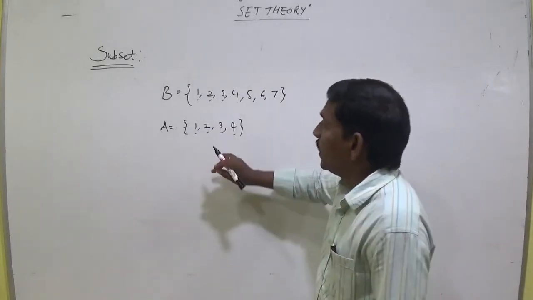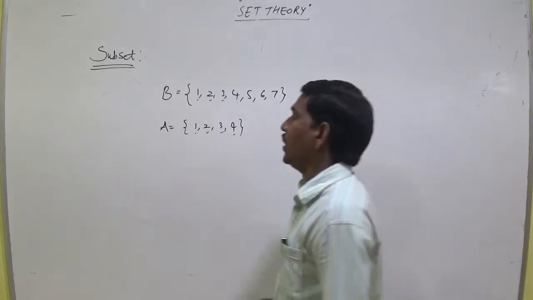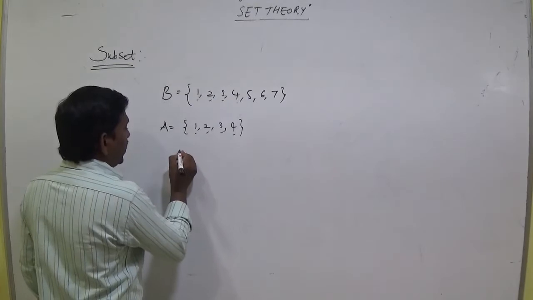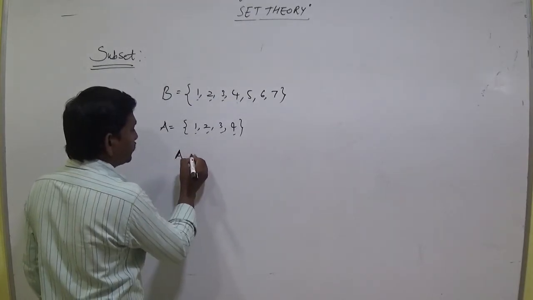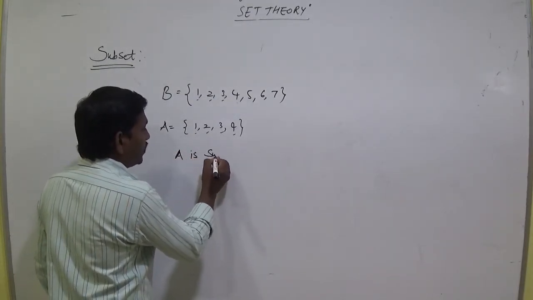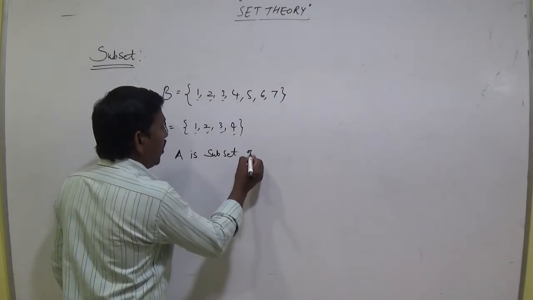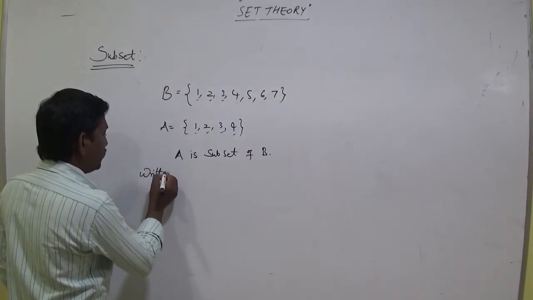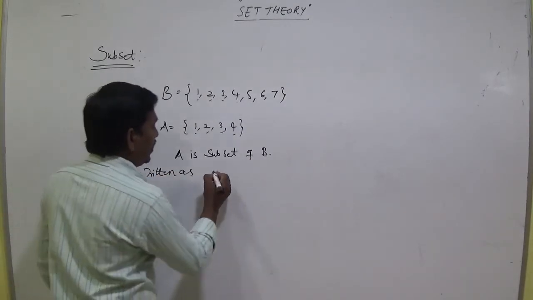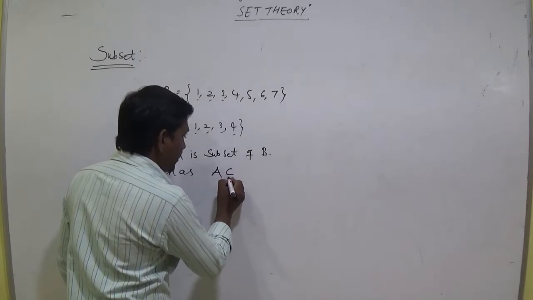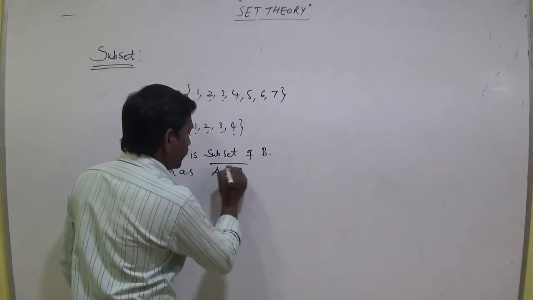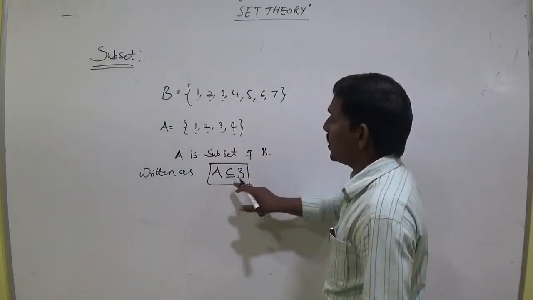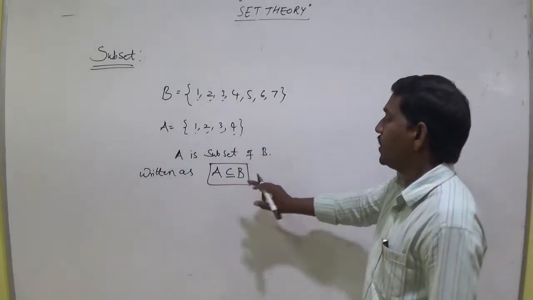We can say that A is a subset of B, and it is written as A ⊂ B. This is the subset symbol.